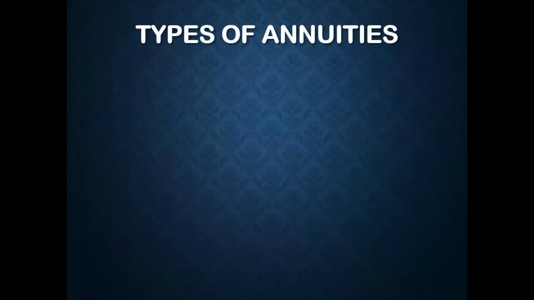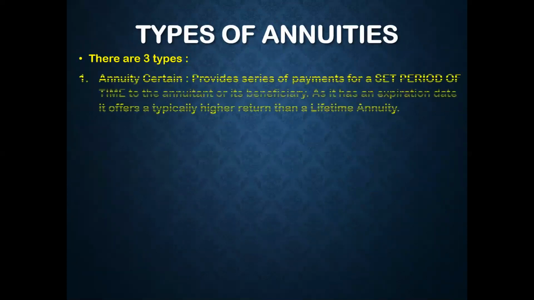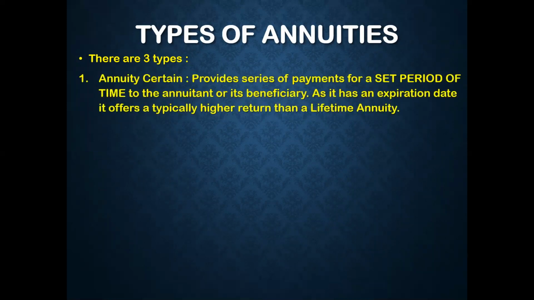Types of annuity. There are three types of annuities, namely, number one, annuity that is certain. Annuity certain provides a series of payments for a set period of time to the annuitant or its beneficiary. As it has got an expiration date, it offers a typically higher return than a lifetime annuity. The period can be of 10, 15 or 20 years.